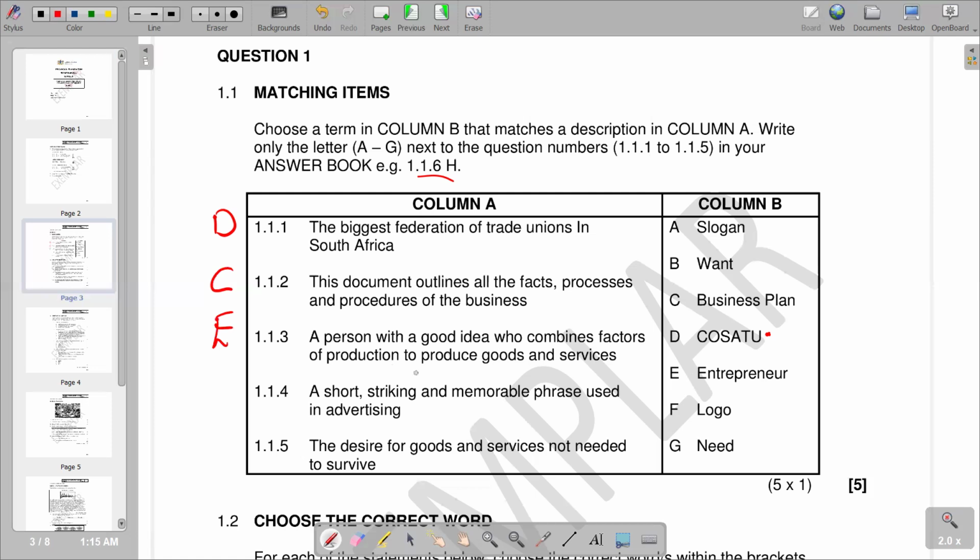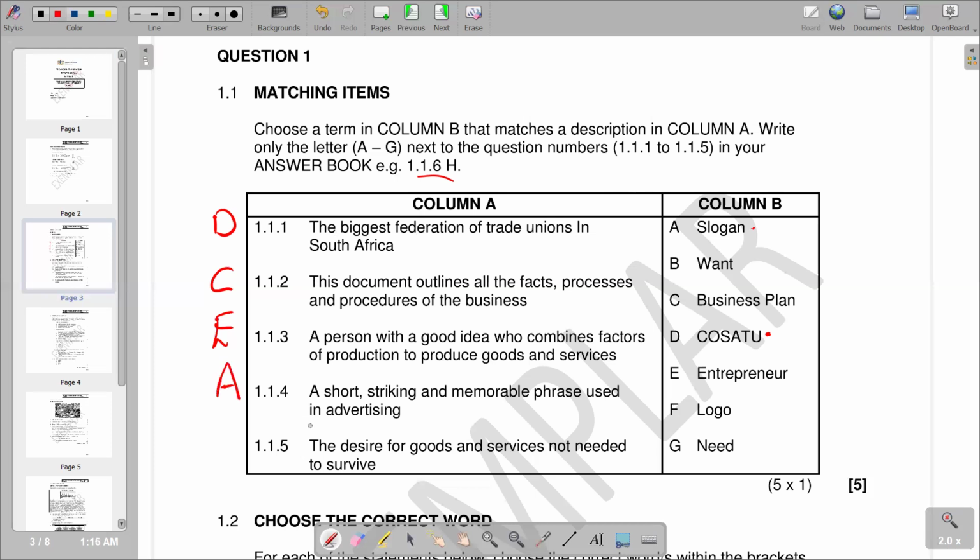Then 1.1.4, a short, striking, and memorable phrase used in advertising. We try to see again which is correct. We have a slogan, and we know that a slogan is a short, striking, and memorable phrase used in advertising. So this is exactly the expression that we have. So we have A as the correct answer.